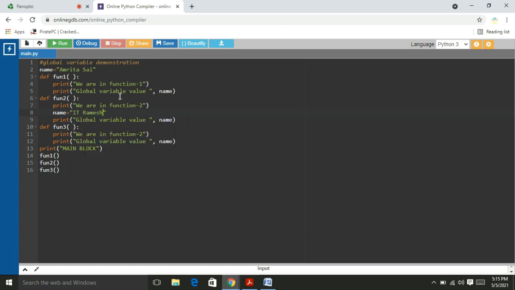So what will be printed when we call function 2? In this function block, the new variable name is a local variable to this function. It does not alter the value of the global variable.